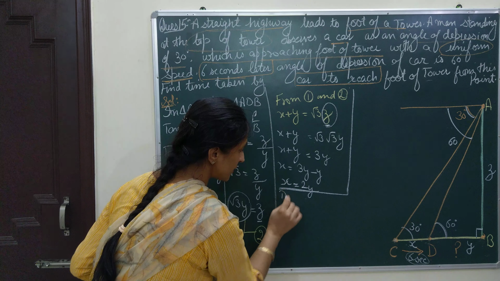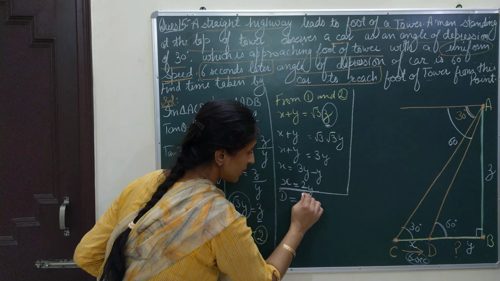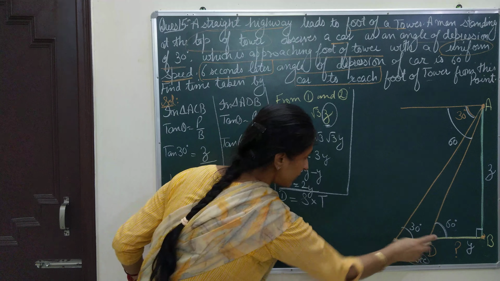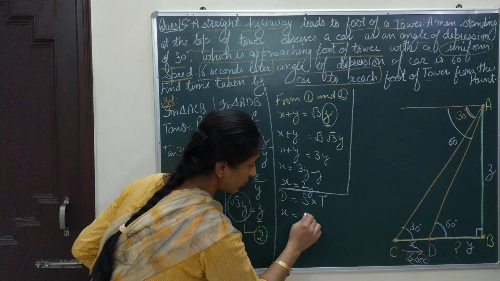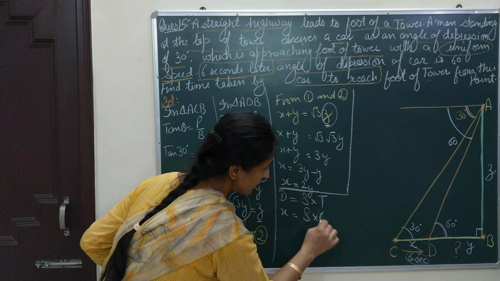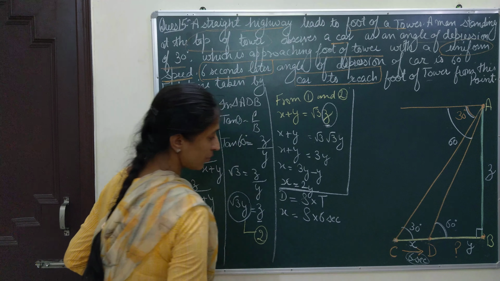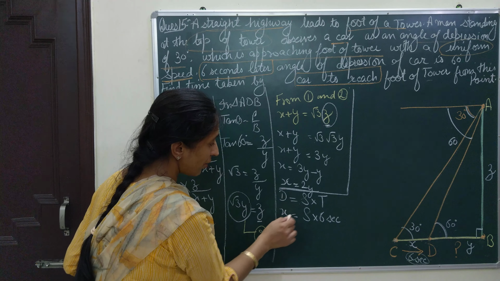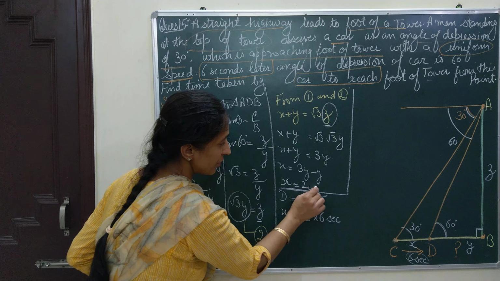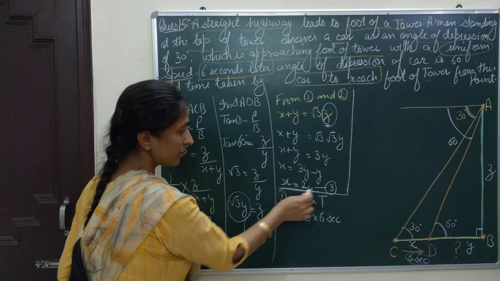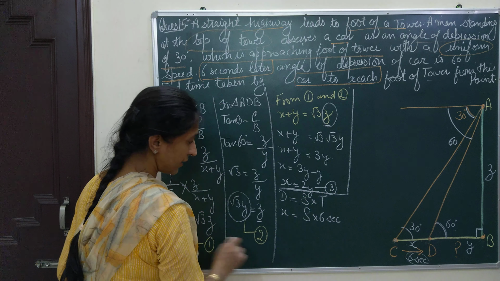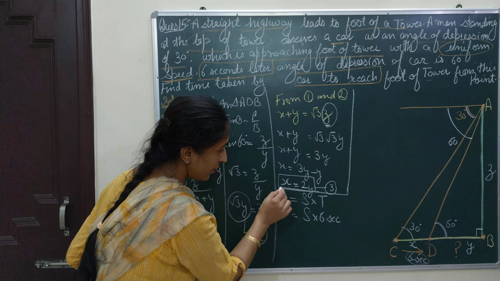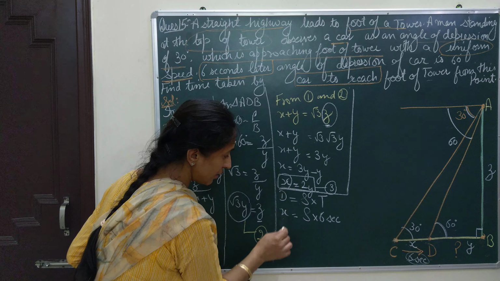Let us use the distance speed formula. Distance is speed multiplied by time. So the distance traveled is x, speed I don't know, and time is 6 seconds. Now I use equation 3, which I have formed from 1 and 2, and I will use this value of x here.